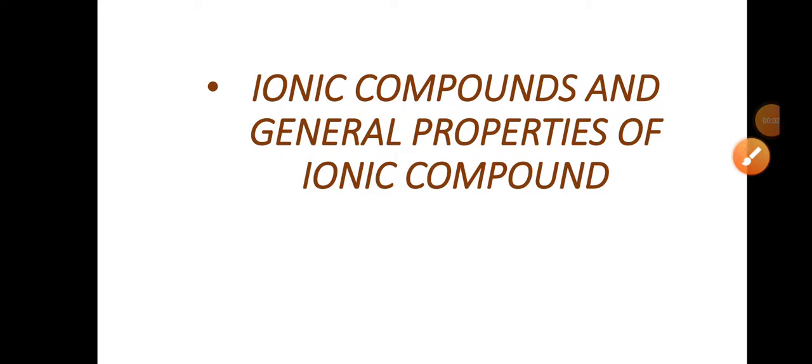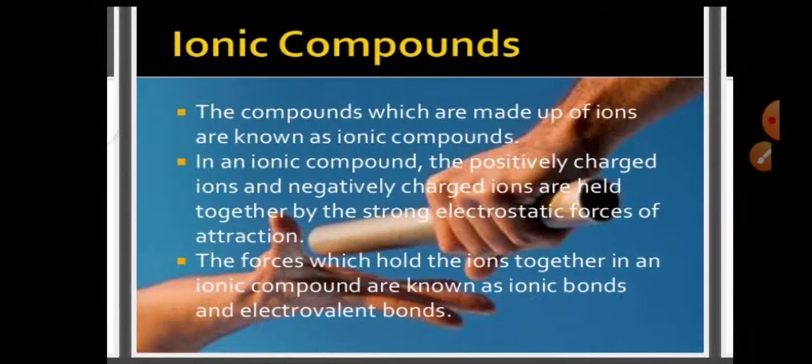Ionic compounds and general properties of ionic compounds. Ionic compounds. The compounds which are made up of ions are known as ionic compounds. In an ionic compound, the positively charged ions and negatively charged ions are held together by the strong electrostatic force of attraction. The force which holds the ions together in an ionic compound is known as ionic bond or electrovalent bond.